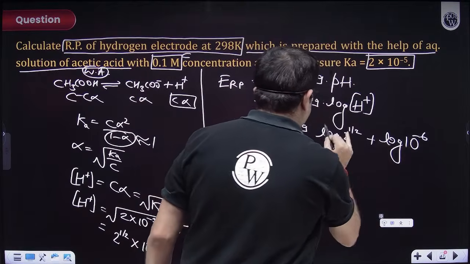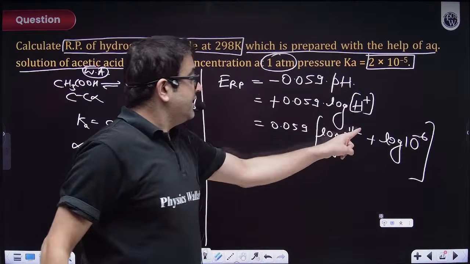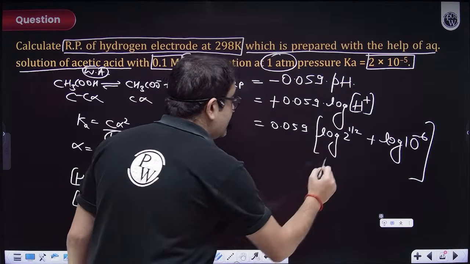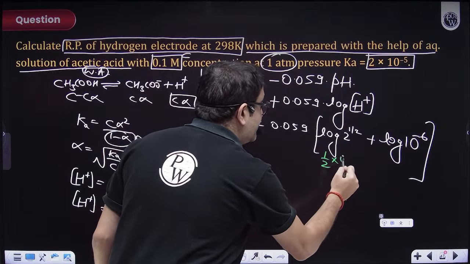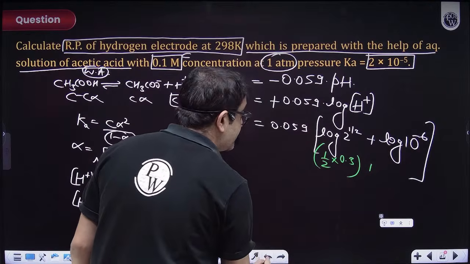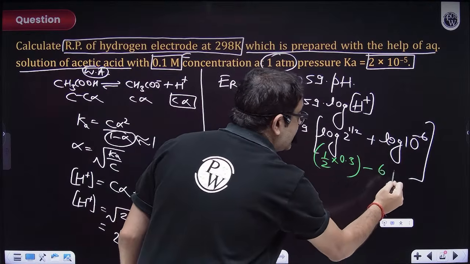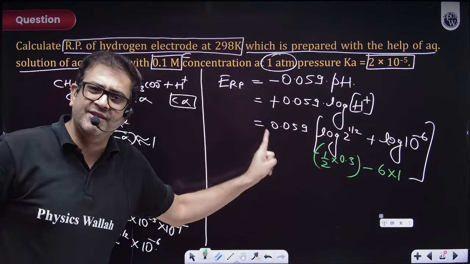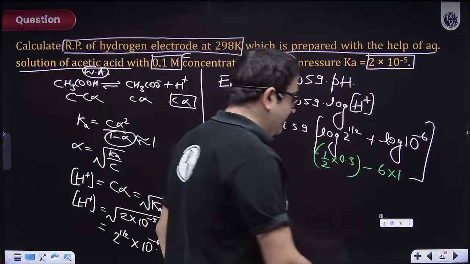Now I guess this is easy to solve. Why? Because this will be 1 by 2 log 2. So 1 by 2 log 2 will be how much? So this will be 1 by 2 and log 2 is 0.3. Plus, why plus? Because ultimately this will be minus 6 and log 10 is 1. So you just have to solve this and multiply with 0.06. So I guess you will be getting your answer.